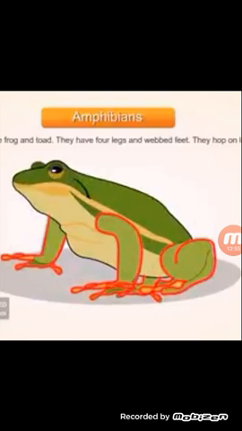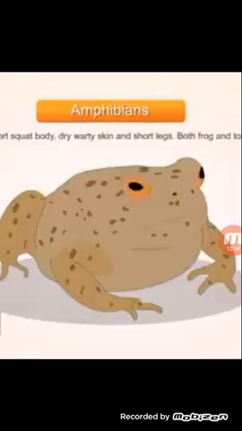Now, in case of toad, these toads also have squat body, dry warty skin and short legs. Both frog and toad don't have tail. These 2 animals don't have tail.